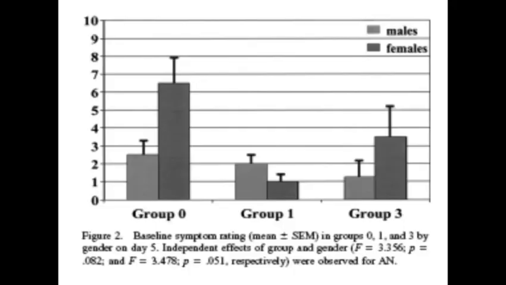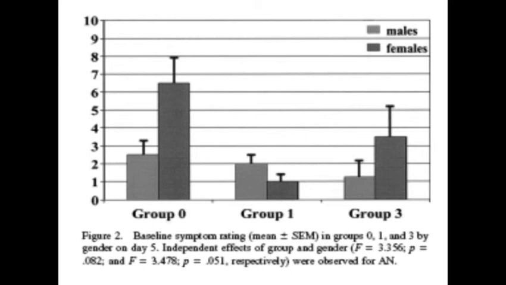If we look at the data at the bottom, we can see that those people who are in group 0, that is, they have no exposure to the rotation chair before undergoing the rotation experience, acquire a lot of nausea symptoms when they go and sit in the chair to give their baseline readings on the last day. However, groups 1 and 3, which have the pre-exposure experience, are showing an equal amount of nausea, but not very much. It's much less than group 0.